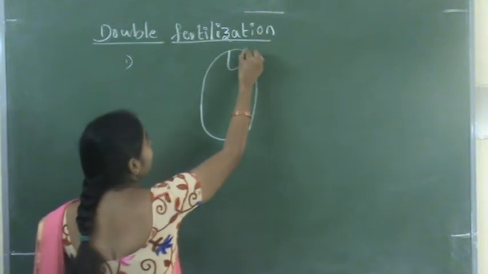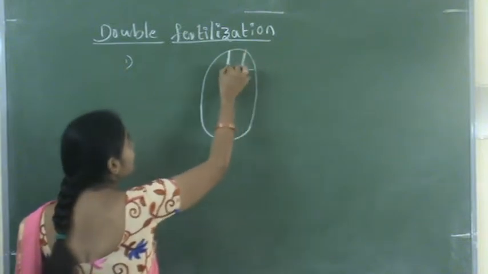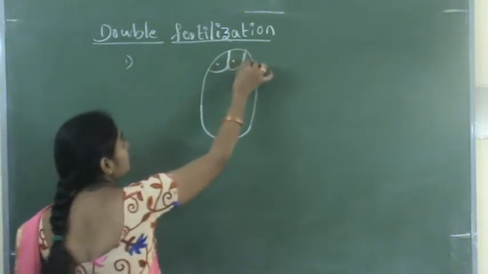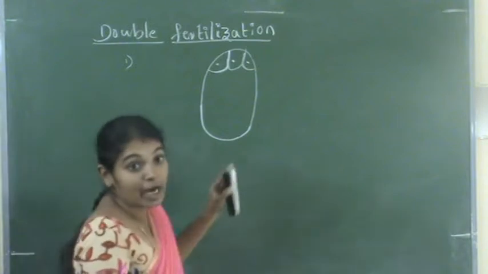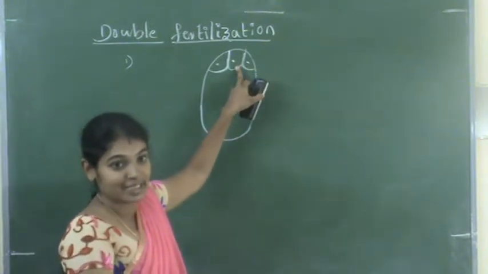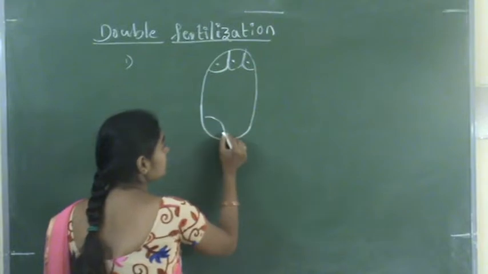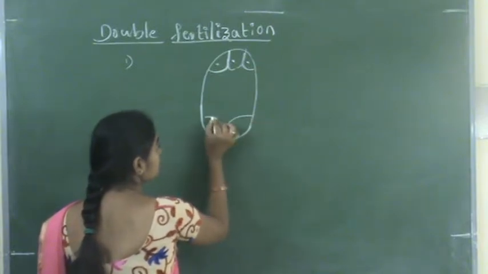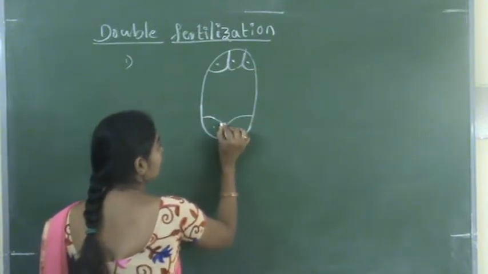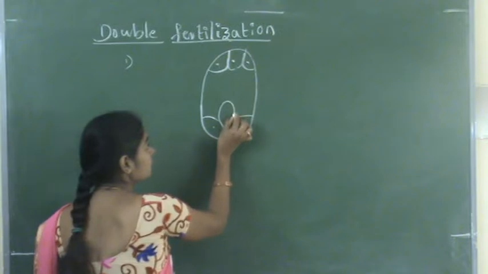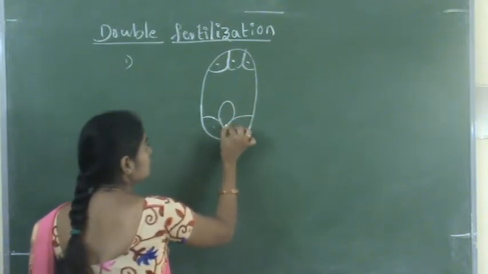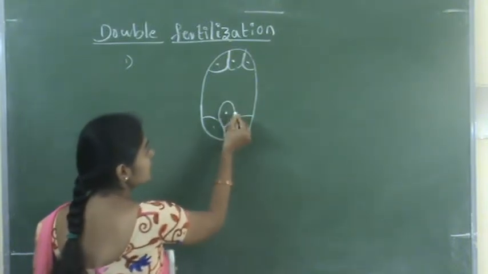At the chalazal end there are three antipodal cells, which do not participate in the fertilization, and here two synergids and one egg cell. So this is the egg cell.